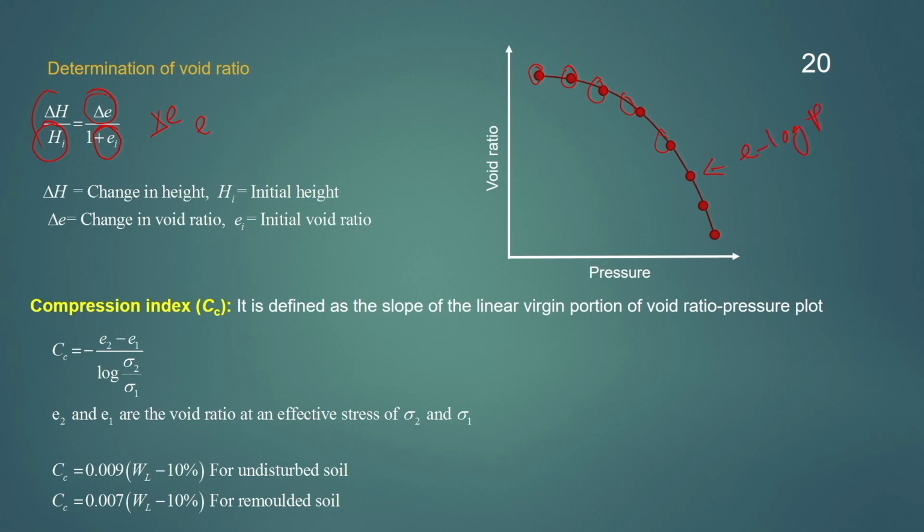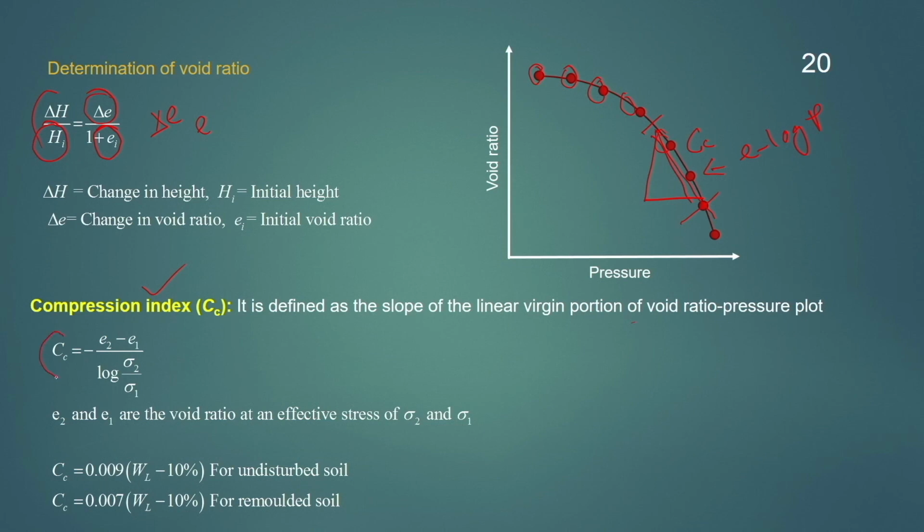of the soil sample. This e-log p curve will give us many consolidation characteristics of the soil, for example, the compression index. This compression index is the slope of this virgin portion, or the straight line portion, of this curve. So, compression index is defined as the slope of the linear virgin portion of the void ratio pressure plot. If we calculate the slope of this line, that will be the compression index.